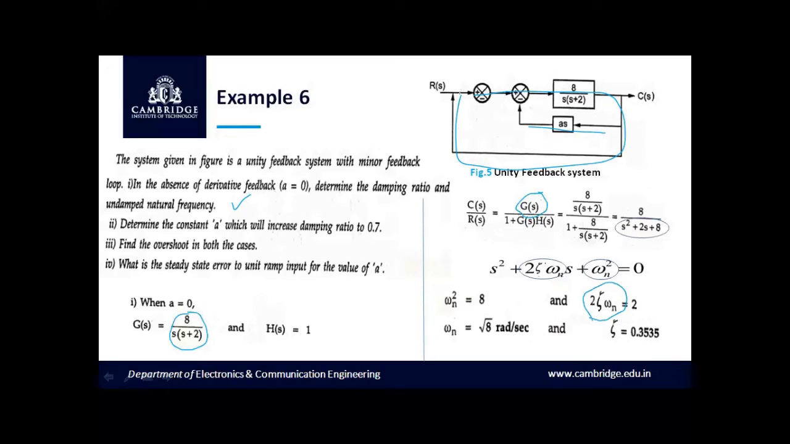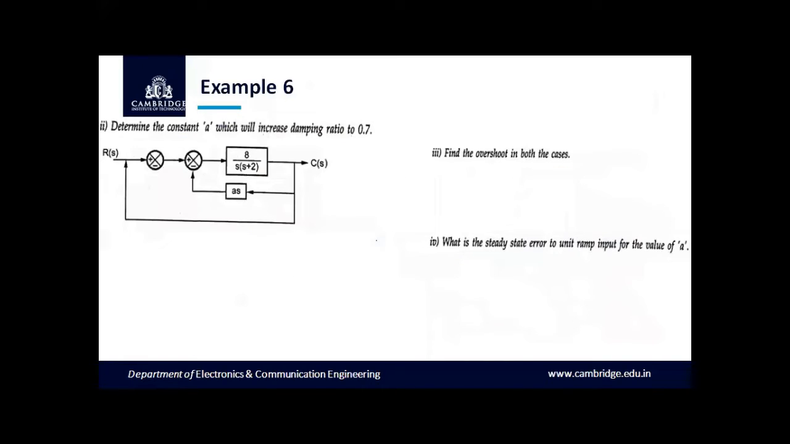We have to determine the constant A which will increase the damping ratio to 0.7. So given zeta is equal to 0.7 with the presence of the derivative feedback, we have to calculate the constant A. From the block, if we simplify the derivative feedback block, assuming 8 by s into s plus 2 as G1 of s and A s as H1 of s, we know to simplify this block, that is G1 of s divided by 1 plus G1 of s into H1 of s.